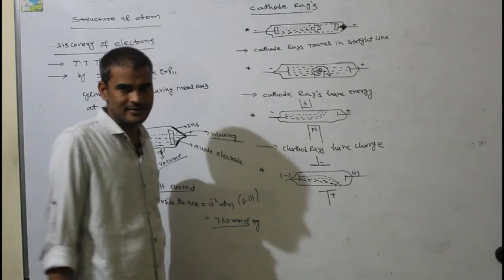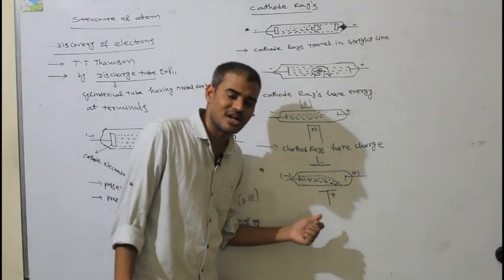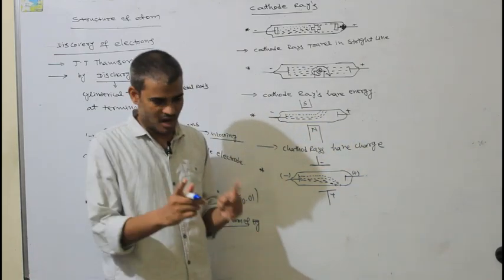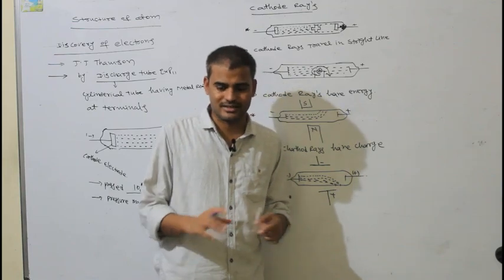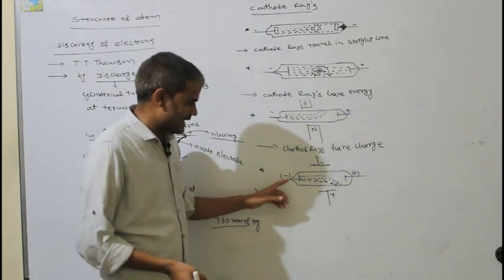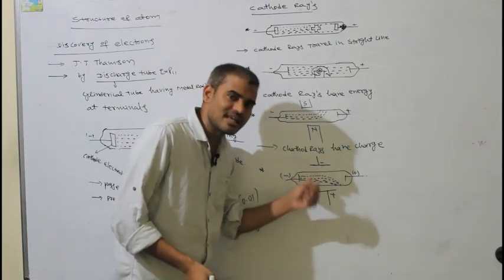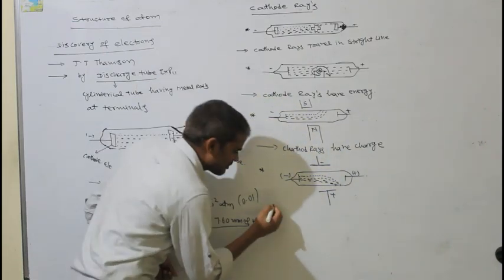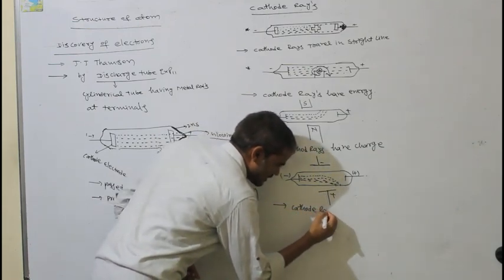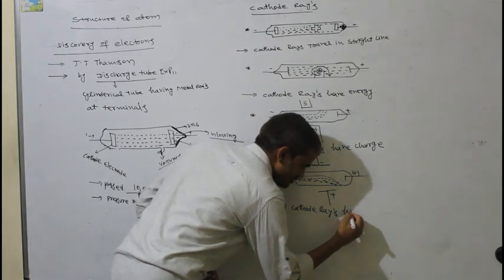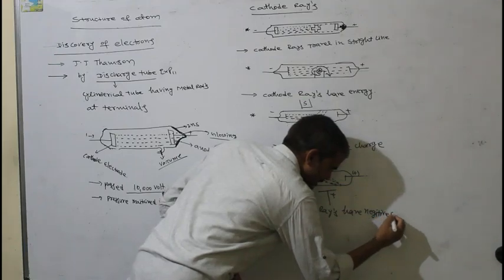These rays are attracting towards the positive pole, so the rays must have which charge? Negative, because only positive and negative attract. Negative cannot attract negative, positive cannot attract positive. They repel each other. So here, all the cathode rays are deviated towards the positive pole of the electrical field, which means they have negative charge. From this experiment he concluded that cathode rays have negative charge.